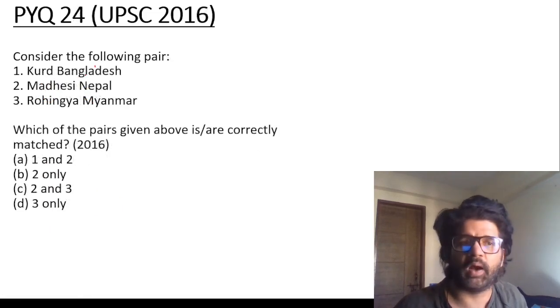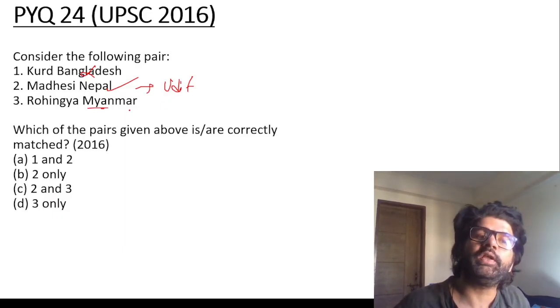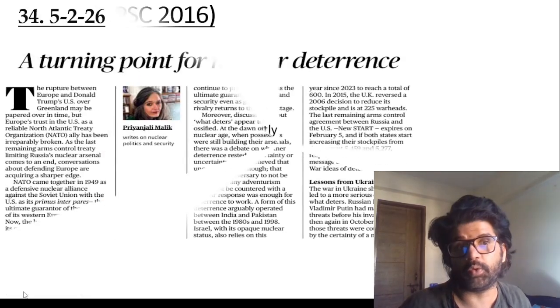Kurd, not in Bangladesh. Madheshis are in Nepal. Udit Narayan is a Madheshi. The new leader of Nepal, he is a Madheshi. Rohingyas, they are in Myanmar. So 2 and 3, option C. These questions are important, guys.